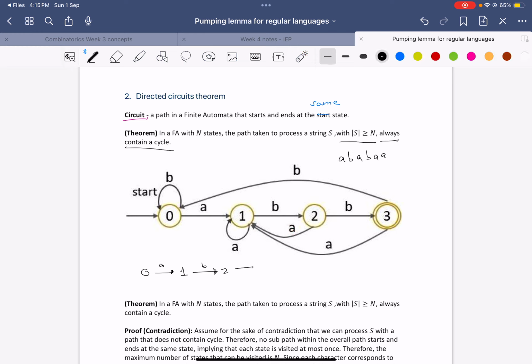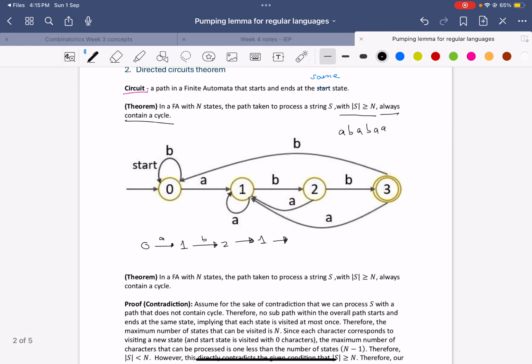Oop, already a cycle, so that's good. So we've done A, B, A to get to 1, and then B again to get to 2, and then A again to get to 1. There's 2 cycles, actually. And then finally, the last A will take us to 1 again. So a lot of cycles in this path.